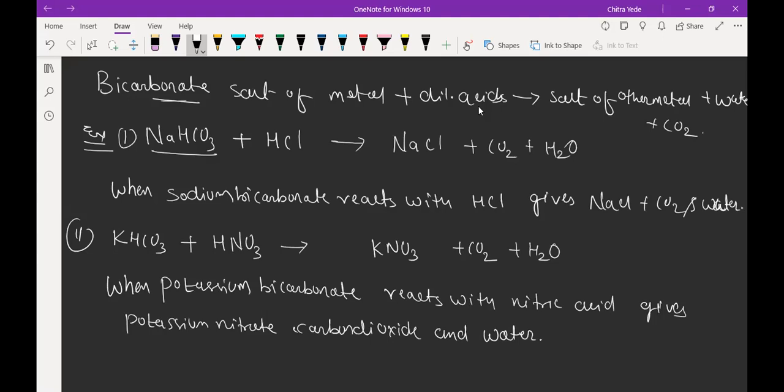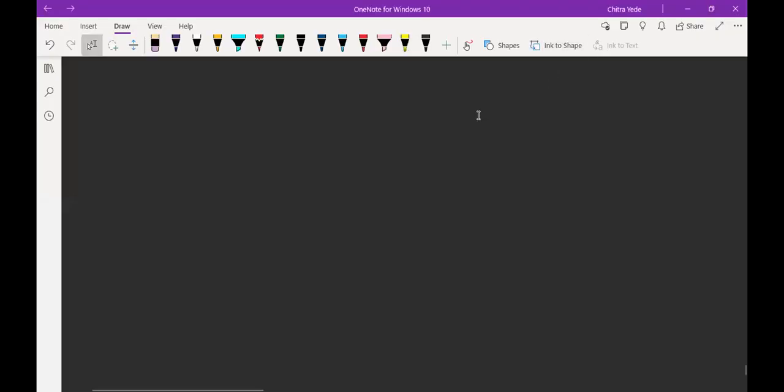So I think we had enough examples for the formation of salt. Here we have potassium nitrate, we have sodium chloride. All these are nothing but salts. Okay, so take a screenshot, everyone. So I'm going to describe the types of salt. We have 3 types of salt.